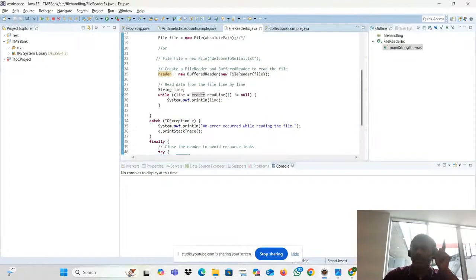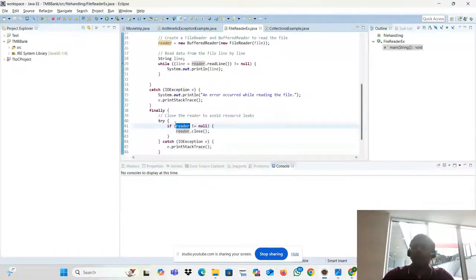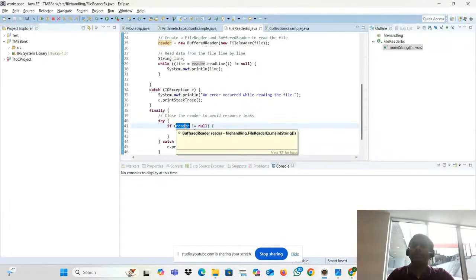Reader connection is already established here, so we need to close the connection, right? What is this technically? What is the layman level here? Once a task is done, what do you have to do? You have to keep the shovel and everything in the proper place, right? You need it for tomorrow, or for later usage. So whatever shovel or trolley we are using, we need to close it and keep it in some place.